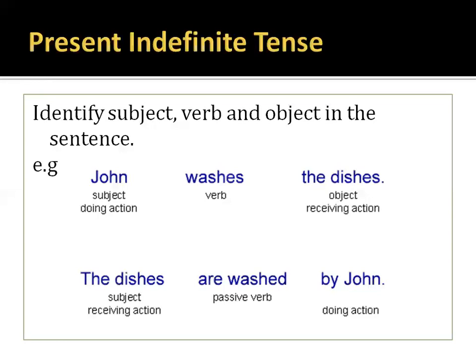Now, as I have told you about the rules, when you are changing it into passive voice, the dishes become subject. Then we use a helping verb. As the dishes are plural, we use are. And the third form of verb, washed: the dishes are washed. Now we will use the preposition by John. The name will remain the same. Okay, the dishes are washed by John.